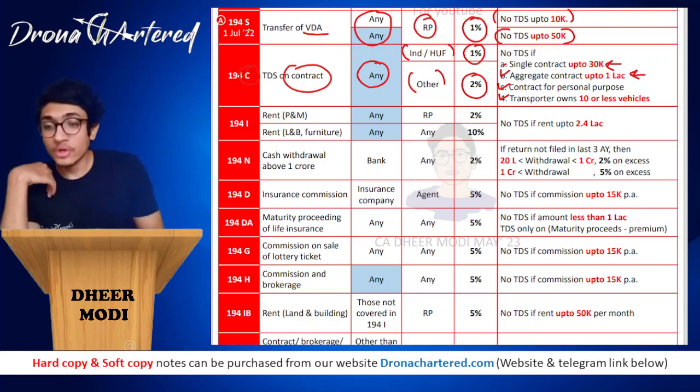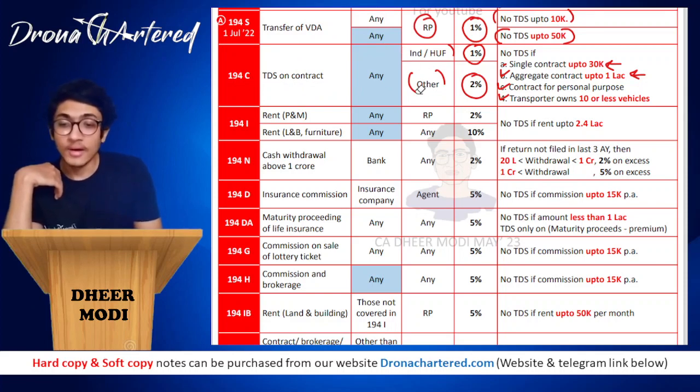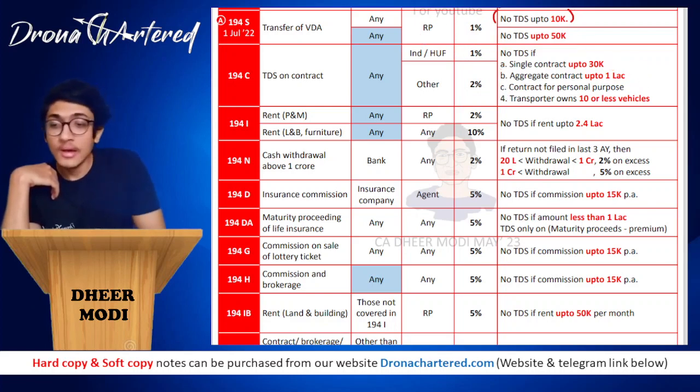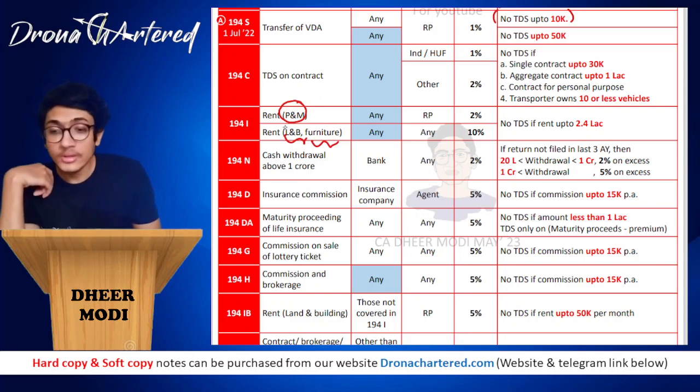Okay. Now if you remember, we had already done section 194A. Now we are doing section 194I. We had already done section 194IA, that is your immovable asset. So now we are doing section 194I. What does 194I say? 194I says that you have to deduct TDS on rent that you have received by renting plant and machinery or land and building and furniture. Okay, so how do you learn this?